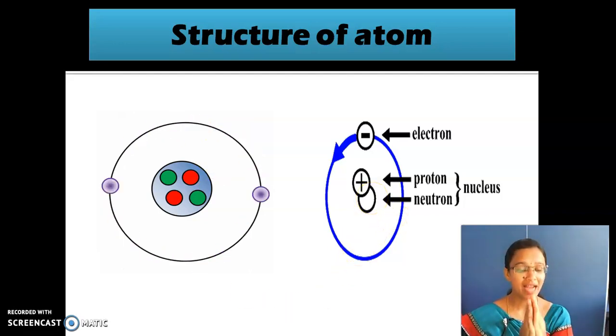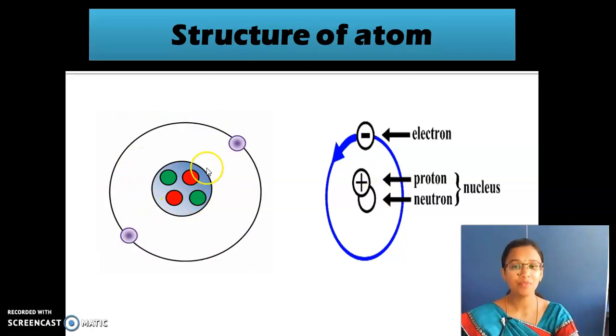So listen here, atom is made up of 3 subatomic particles. They are proton, electron, and neutron. Protons are positively charged, electrons are negatively charged, neutrons do not have any charges. And then coming to the next thing, proton and neutron are in the center of the atom. They are called the nucleus, and the electrons are revolving around the